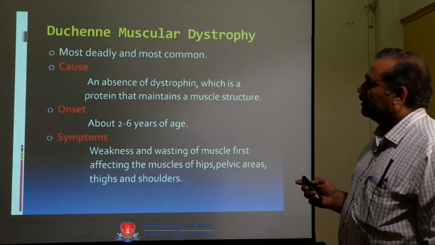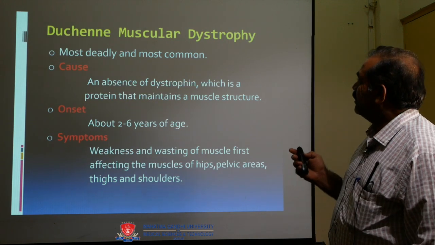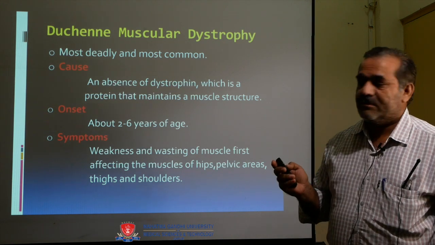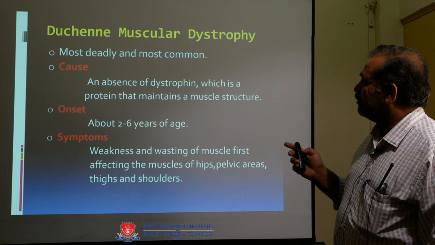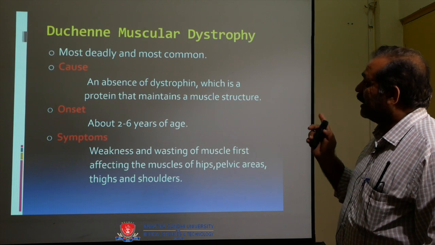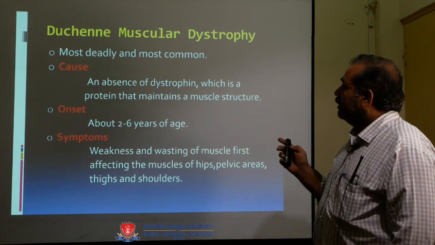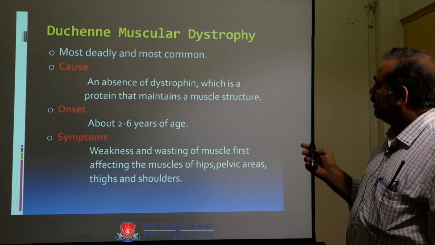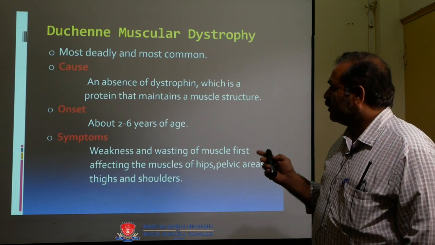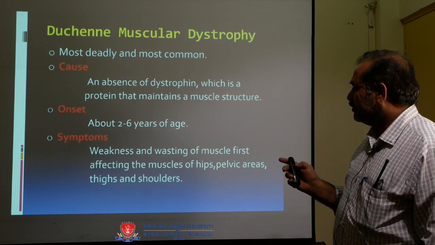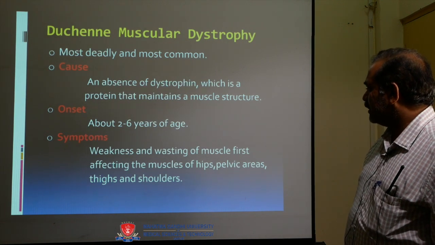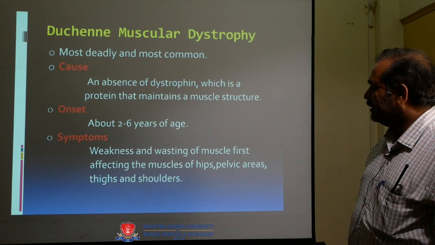Now come to Duchenne muscular dystrophy. This type is the most deadly and most common, and it is a childhood muscular dystrophy. Cause: an absence of dystrophin, a protein that maintains muscle structure. Onset is about 2 to 6 years of age. Symptoms: weakness and wasting of muscle first, affecting the muscles of the hips, pelvis, thighs and shoulders.